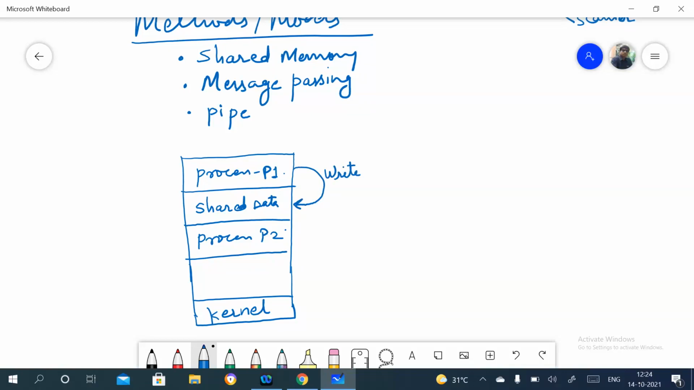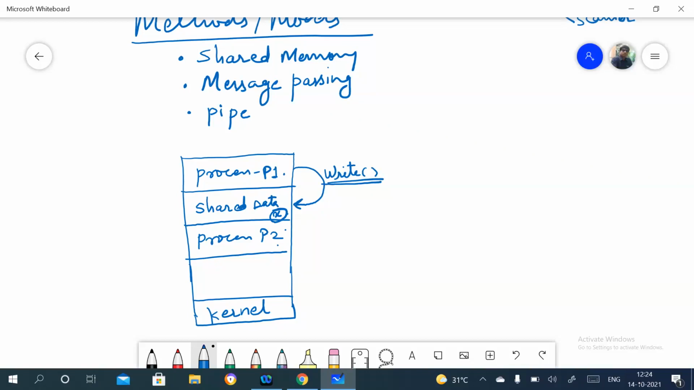If any variable is common, process P1 will write that variable into the shared memory or shared data. Suppose that variable is X. P1 again wants that X variable, and P2 again wants that X variable. If P1 is writing something like X, it needs to use the write operation. This is a system call, a write system call. This is used to write something into shared memory.